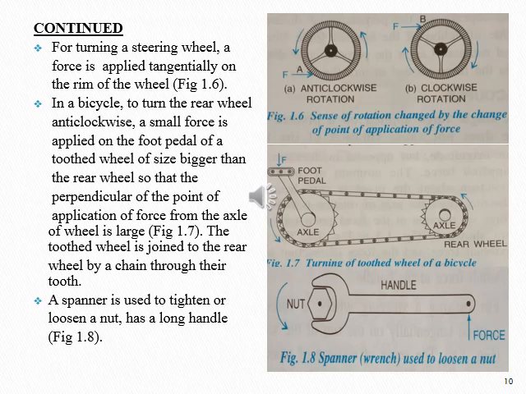A spanner used to tighten or loosen a nut has a long handle, as shown in figure 1.8. The spanner is turned anti-clockwise to loosen the nut by applying the force in the direction as shown in figure 1.8, while it is turned clockwise to tighten the nut by applying the force in a direction opposite to that shown in figure 1.8.